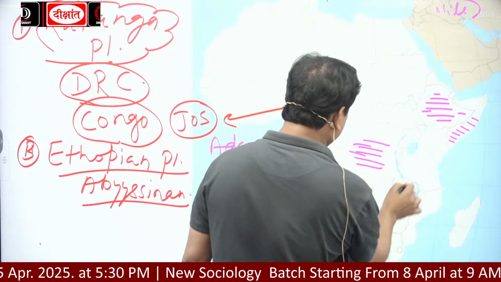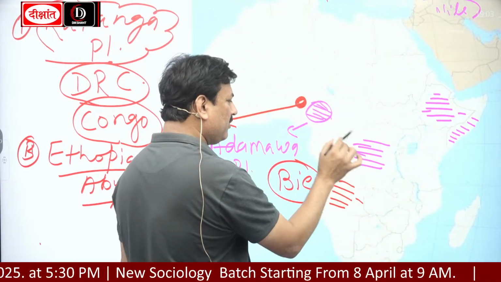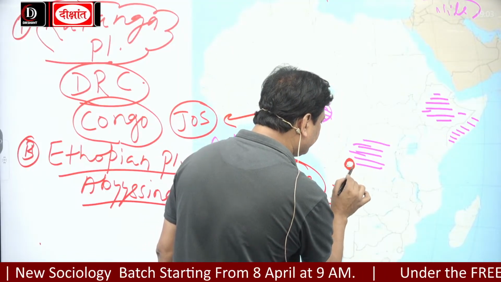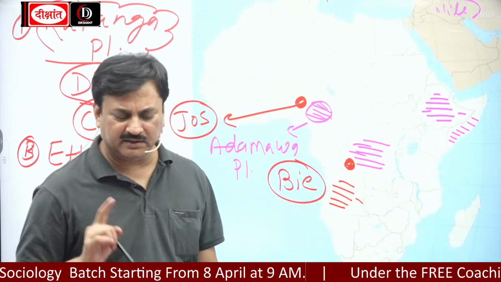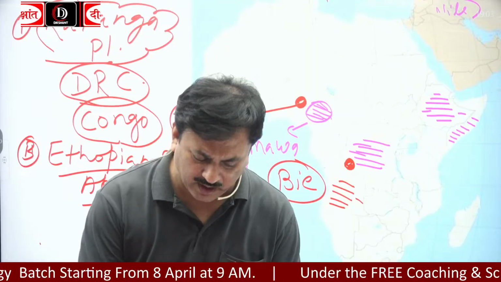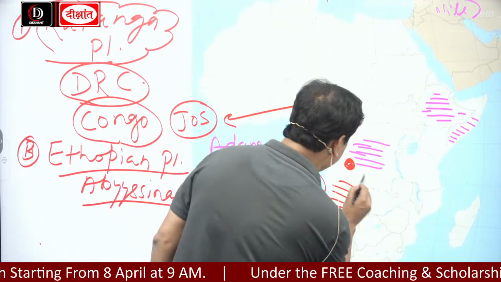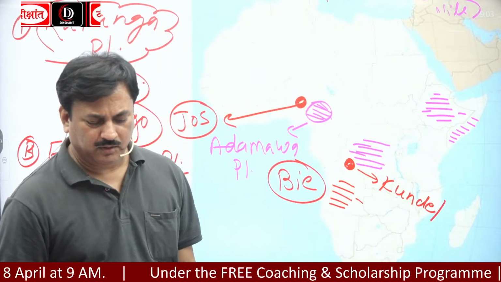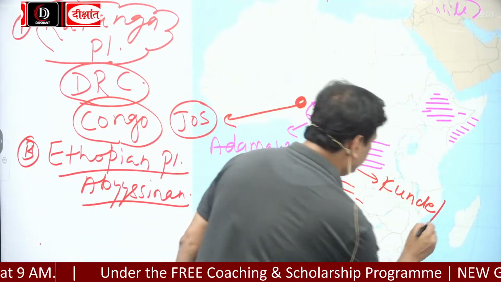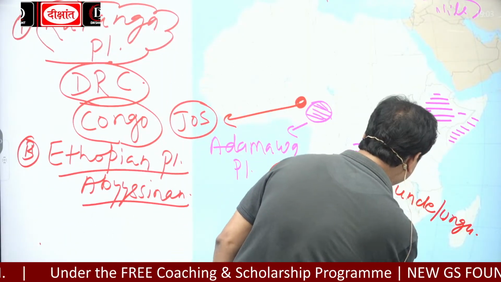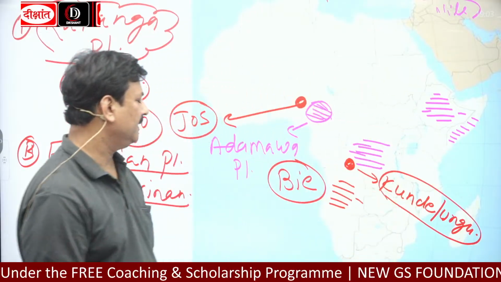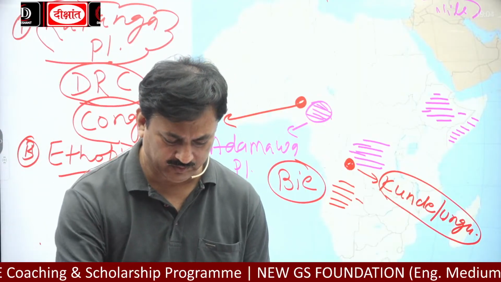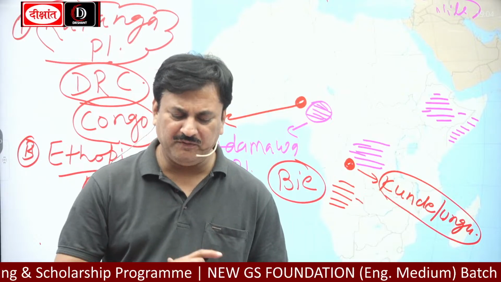This is Democratic Republic of Congo, and in this Democratic Republic of Congo, the world's smallest plateau is located. And the name of the plateau is Kundelungu. This is the world's smallest plateau and it is in Democratic Republic of Congo.